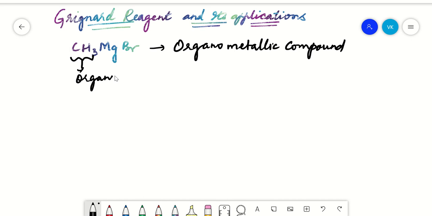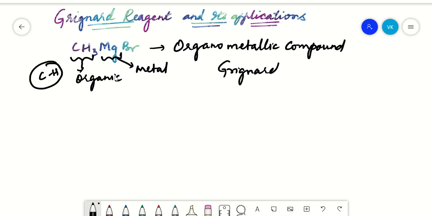Organic compounds are carbon and hydrogen containing compounds, and this is the metal that is present in it, so we call this an organometallic compound. This was first discovered by Grignard, and he was given the Nobel Prize in the year 1912. Victor Grignard is the scientist.